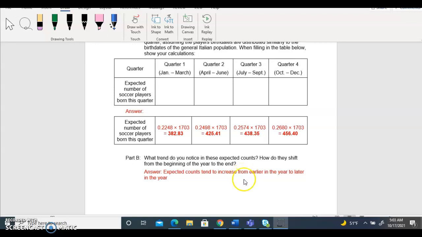Part B, what trend do you notice in these expected counts? How do they shift from the beginning of the year to the end? As you see, the expected counts tend to increase from earlier in the year to later in the year.